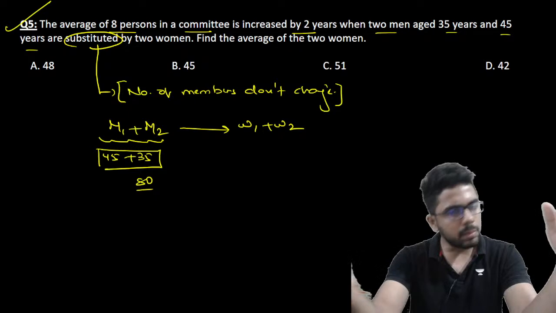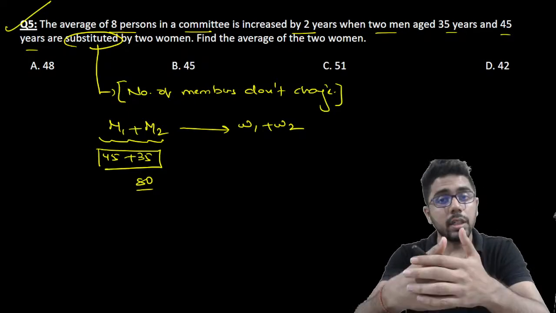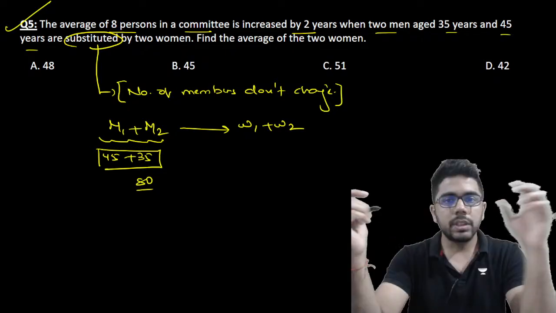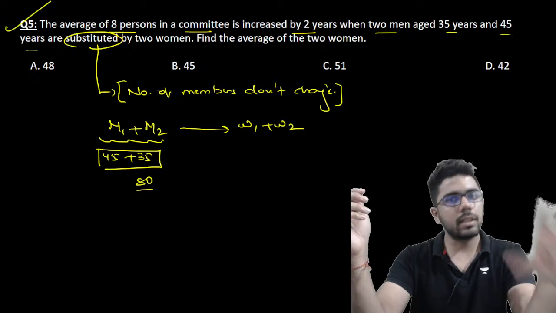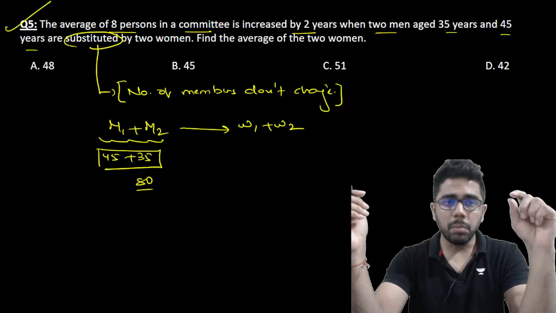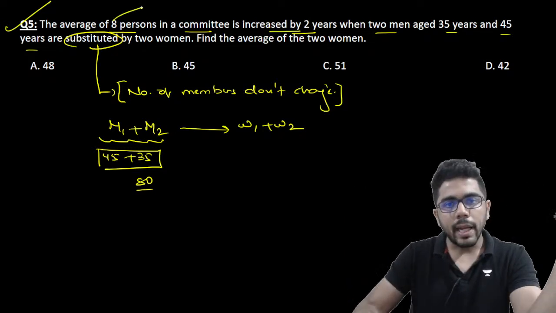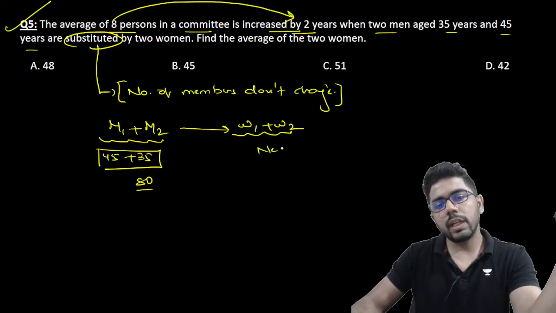जितना मैंने निकाला था उतना सब्सटीट्यूट हो गया, why will the average change? नंबर ऑफ मेंबर्स सही है, ठीक है, number of members is constant, बट उनका जो एज है वो तो अलग अलग है, और जितने एज के लोग तुम निकाले थे, if you are exactly substituting that, then your average will not change. But the moment you like substitute these two women, average increased by 2 years. So 8 people ka average 2 years. That means these two women come with a net surplus of how much?